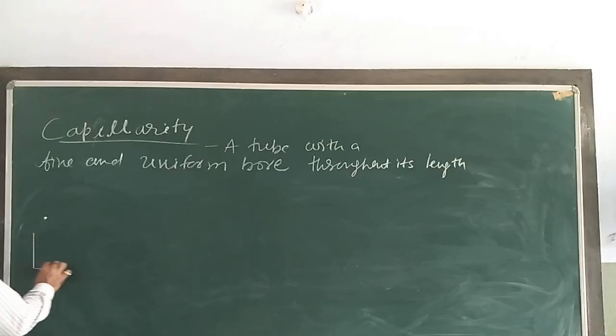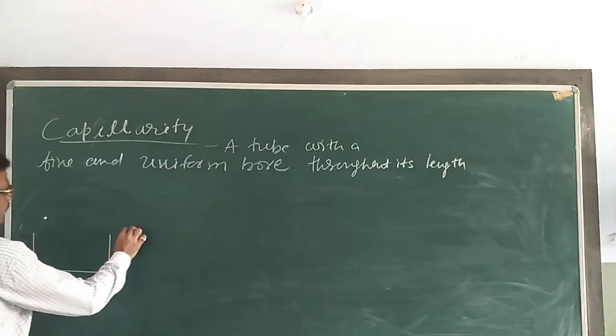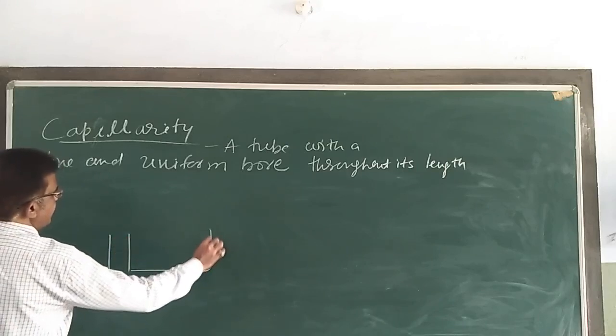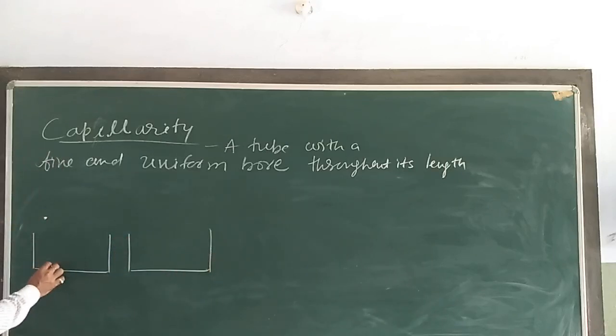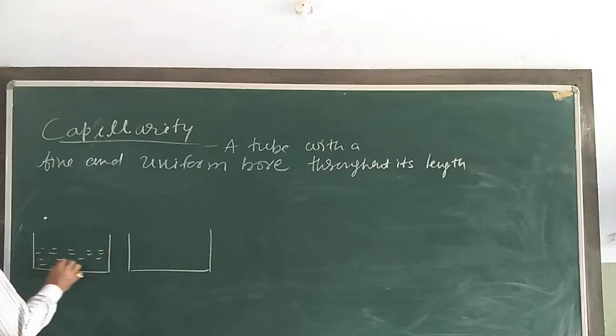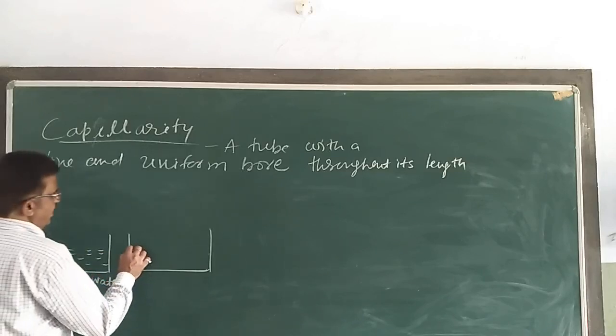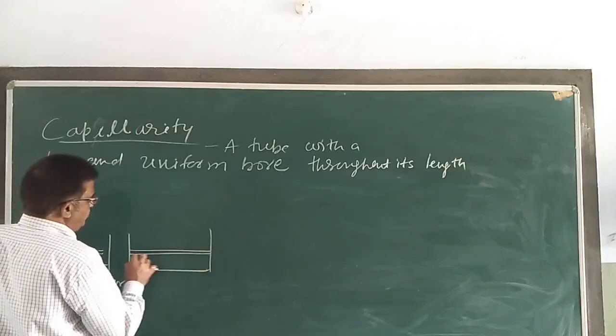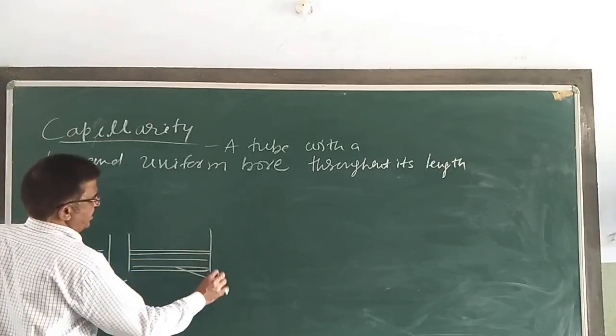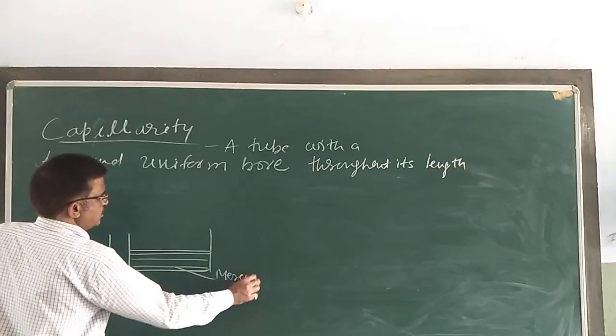Now we are taking two different vessels. In one vessel I have water, and in another vessel I have mercury. See the effect.